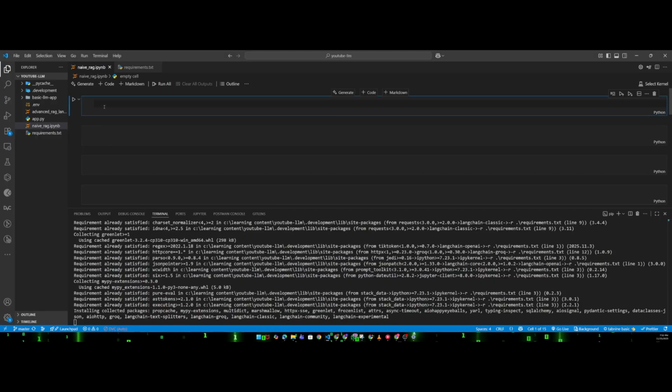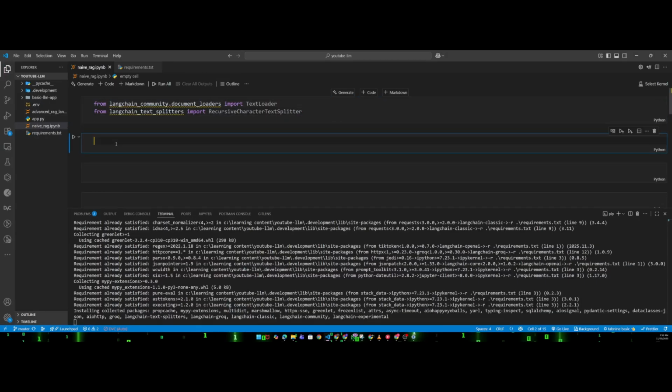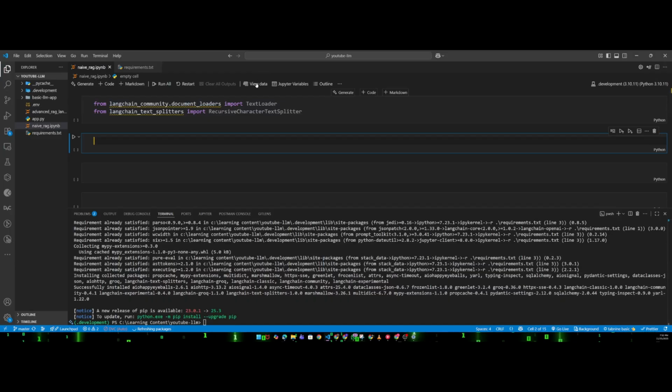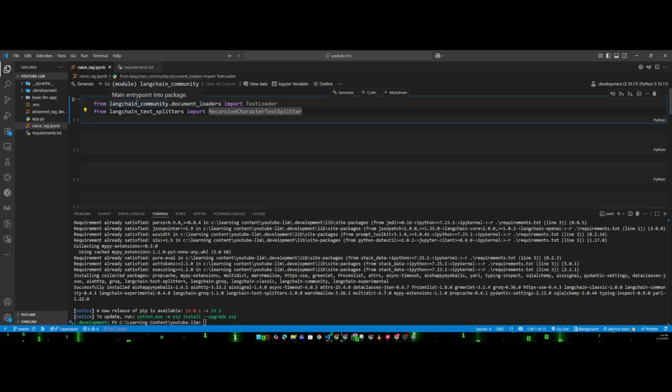First I have to connect with my virtual environment. It's connected now. Next I am going to import a few libraries: from langchain community document loaders, import TextLoader, and from langchain text splitter, import RecursiveCharacterTextSplitter. The text loader will help me load a text document, and the recursive character text splitter will help me chunk my data. In the next lecture we will discuss different chunking methods with detailed examples, but for now you can assume that using the recursive character text splitter you can chunk your data.